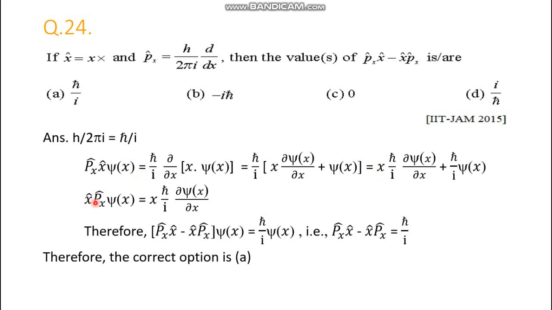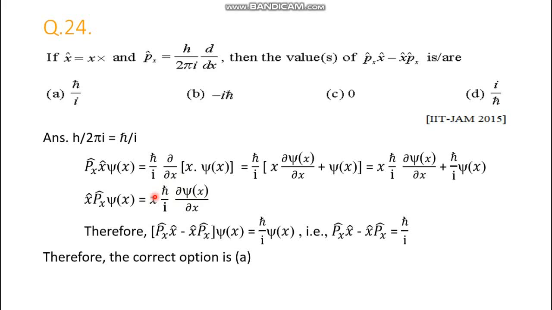The reversed operation is what? This one. First operate by px cap, then multiply with x. That means operate by x cap. So this is simply differentiation of psi with del x multiplied by h cross by i, and this result is then multiplied by x. So this is the final result of the reversed operation.